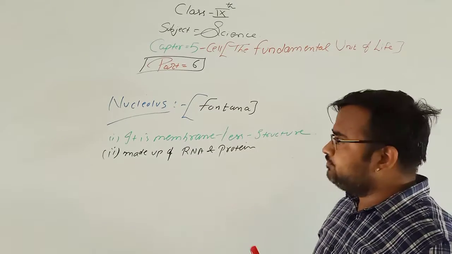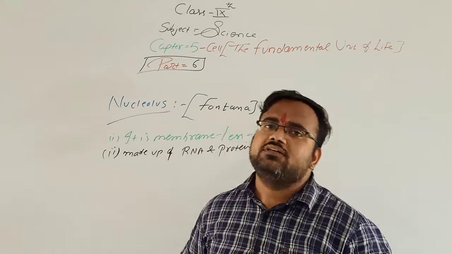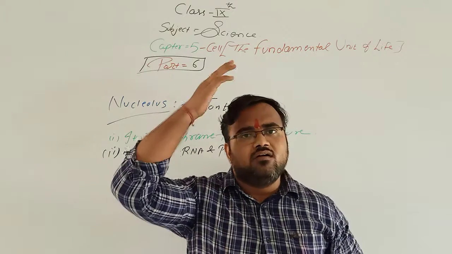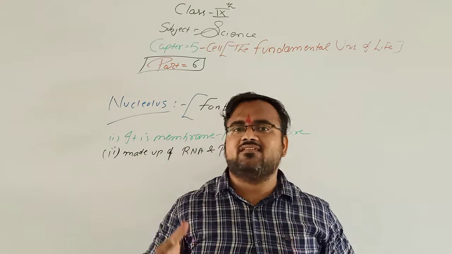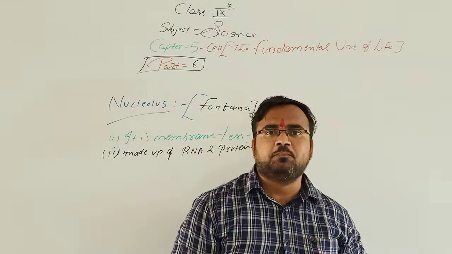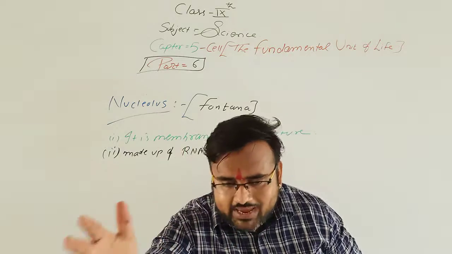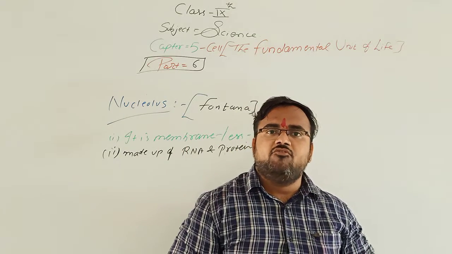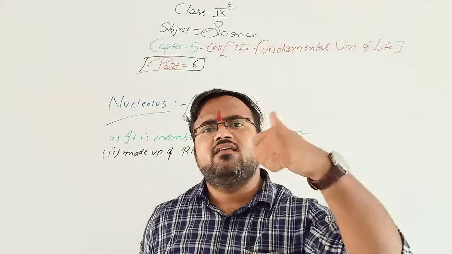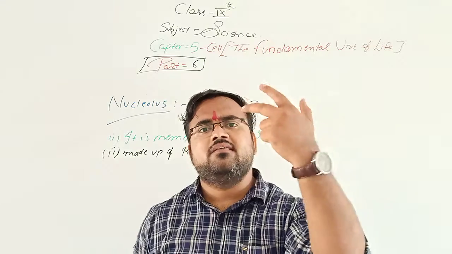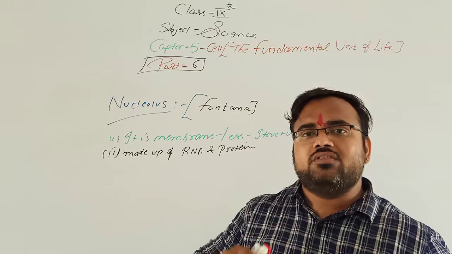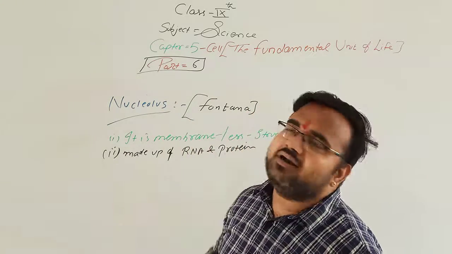Clear? So this was all about the chapter Cell, the Fundamental Unit of Life. In previous lectures we have seen the basic structure of cell. We have seen the difference between plant cell and animal cell, and the difference between prokaryotic cell and eukaryotic cell. We have seen each and every part of the cell in detail: cell wall, cell membrane, cytoplasm, cell organelles, and nucleus.